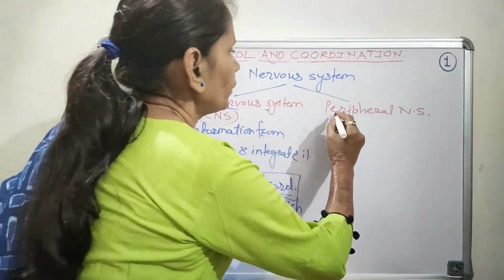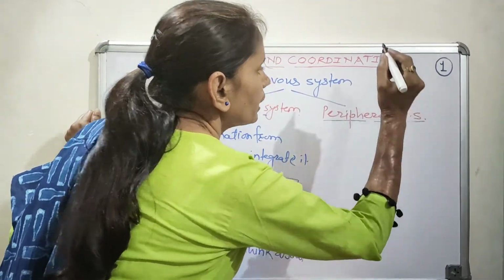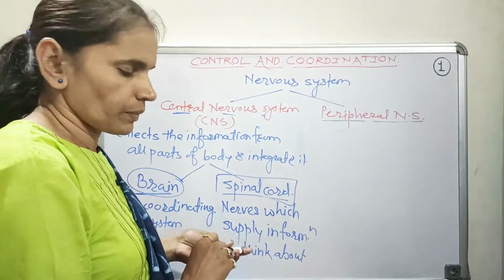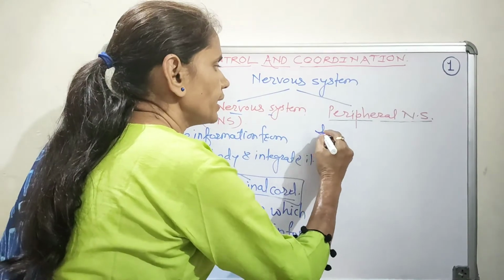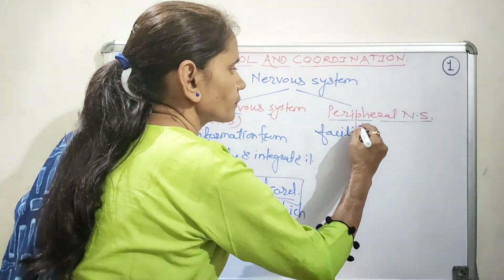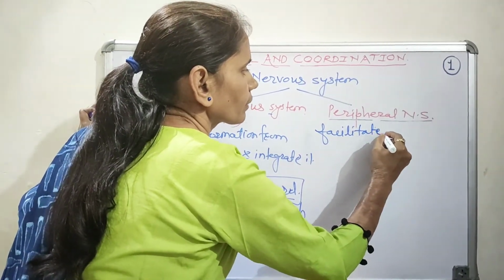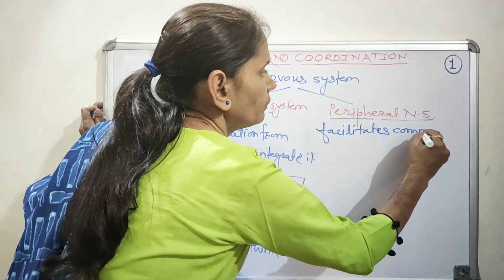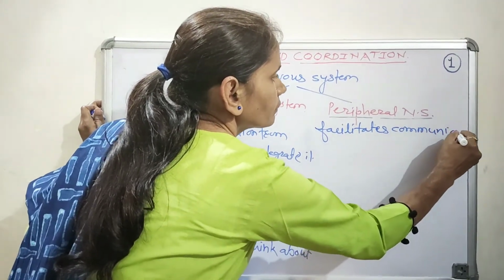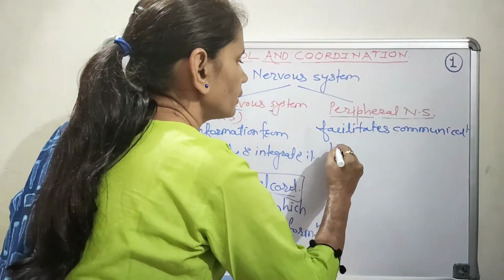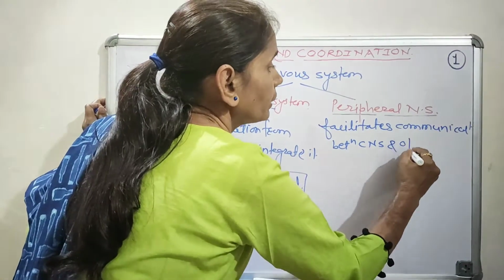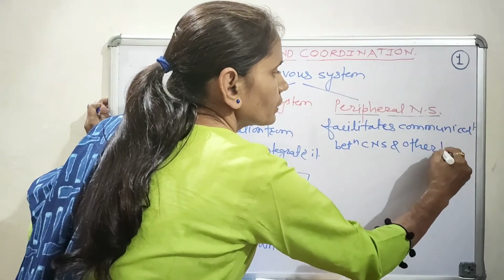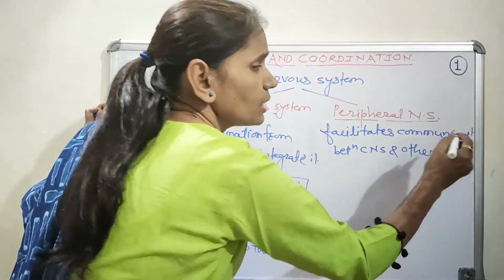Now the other component of the nervous system is the peripheral nervous system. This peripheral nervous system facilitates communication between the central nervous system and other parts of the body. Why is this communication required?